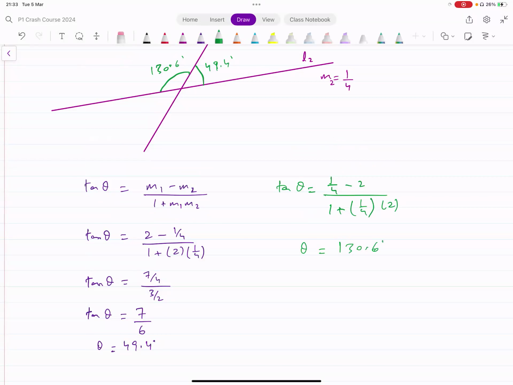If they specify that you want an acute angle or an obtuse angle, then you just subtract from 180 to get the other one. If you're getting acute, you can find obtuse by subtracting from 180, and also the other way around like that. Make sense? Any problem with this?